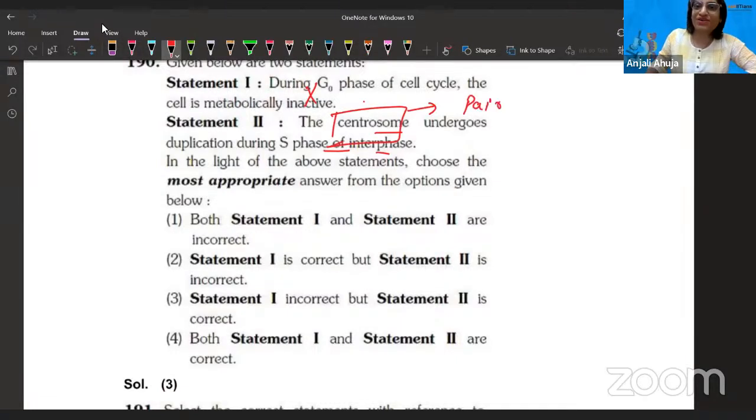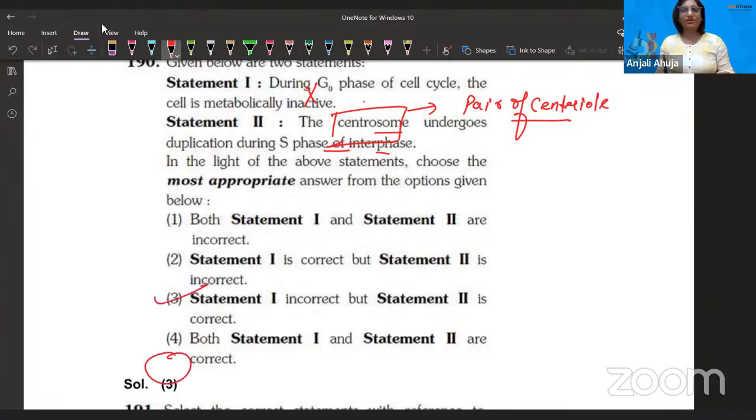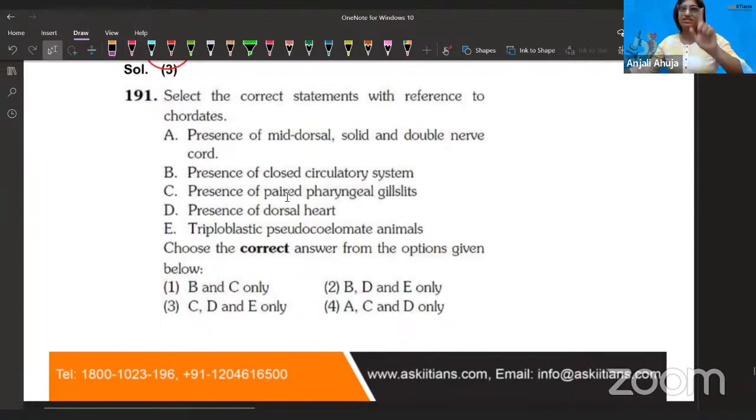It's a pair of centrioles present, and obviously during S phase, because synthesis happens for the cell division, whatever is necessary for the division along with DNA, RNA, the centrosome is needed, because they have to be present in pair, right? A pair of centrioles have to be present, because one goes to one pole, the other to the other pole, and spindle fiber formation will happen. So definitely, then third is okay. In my mind, I was reading it, because as you know, I'm always reading the question for the first time, solving it during the live. Let's move forward. But yes, this time I uploaded some pictures in the beginning, not now.